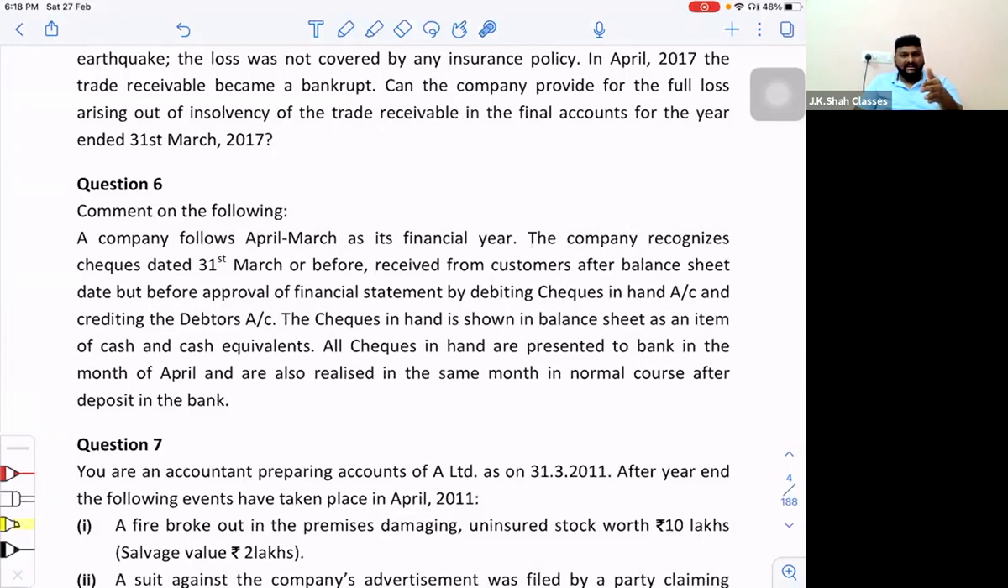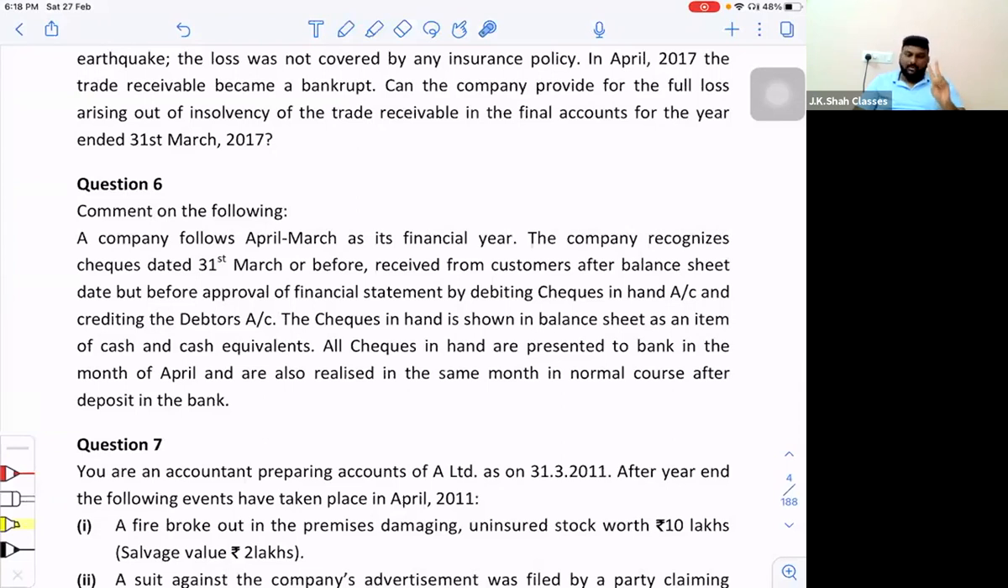No, because on one hand you are showing the check is collected, but on the other hand you are setting off your debtors. So technically, the value of your current assets is going to remain the same. So point number one, this is having no financial impact on you.